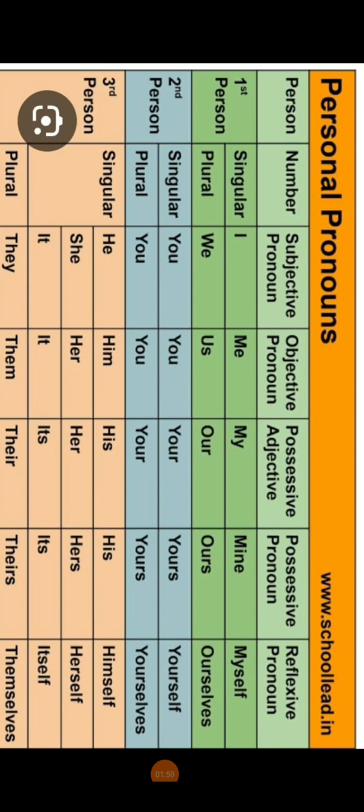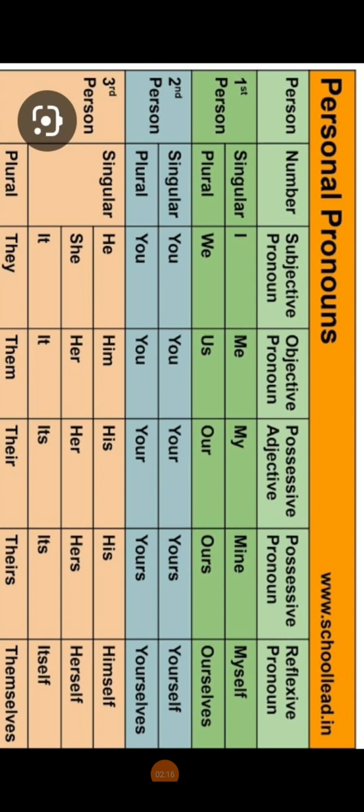Now, first person singular possessive pronoun, just come to this column, possessive pronoun. So the first person singular possessive pronoun is mine, the first person plural possessive pronoun is ours, right? So I'm reading mine, ours, yours, right? Yours, his, hers, its, theirs.